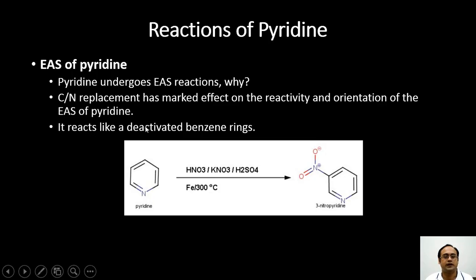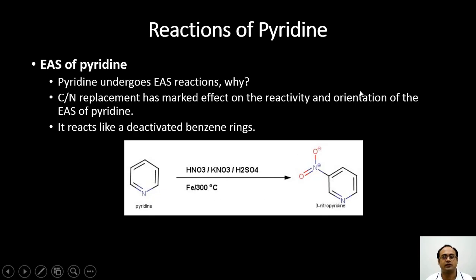This substitution deactivates the ring, and therefore you will find that simple nitration, which is quite fast with toluene-like compounds, is quite slow with pyridine, and you actually need to heat it under strongly nitrating reaction conditions like nitric acid, potassium nitrate and concentrated sulfuric acid. All these have to be heated at 300 degrees Celsius, and only then will pyridine get nitrated, specifically at the third position.